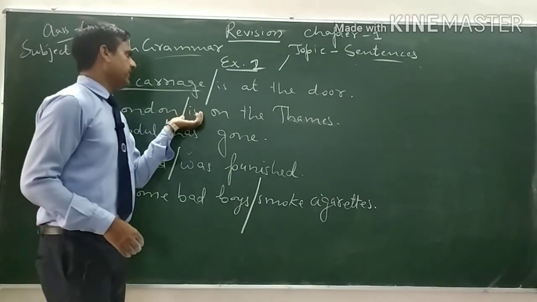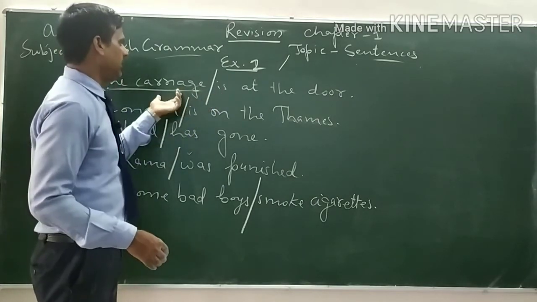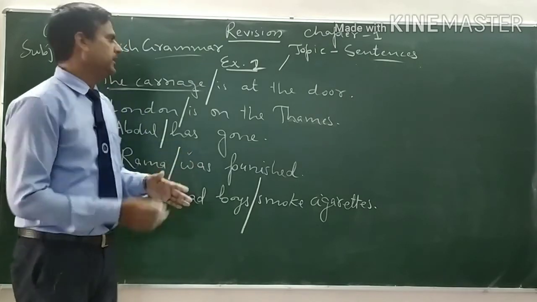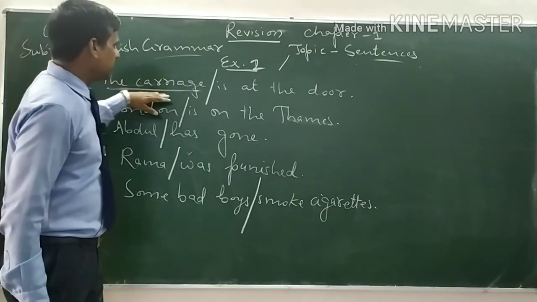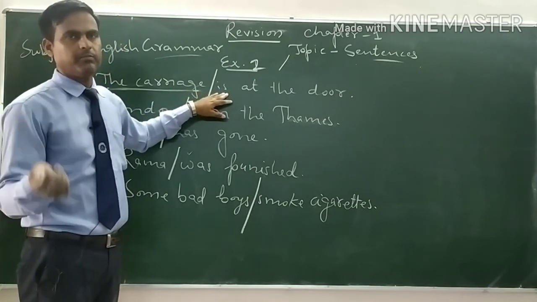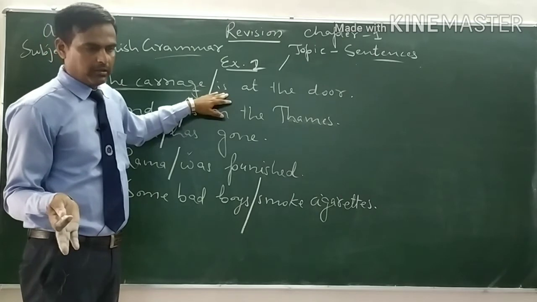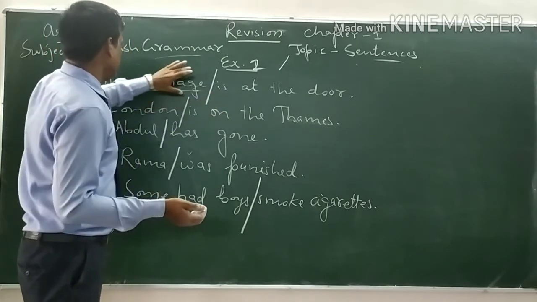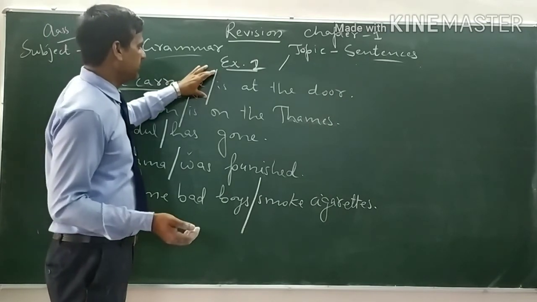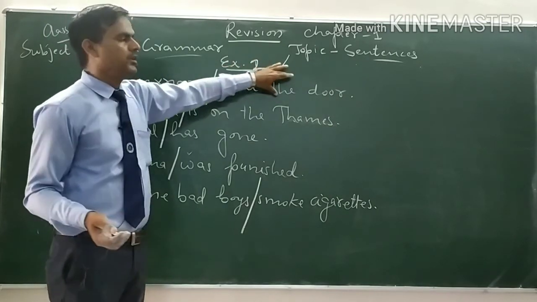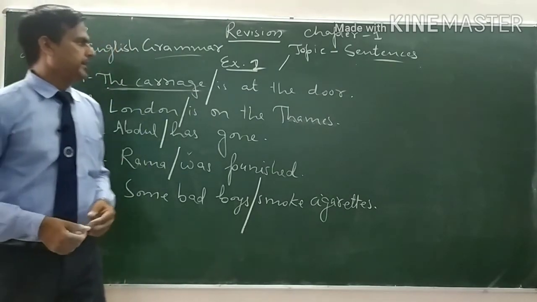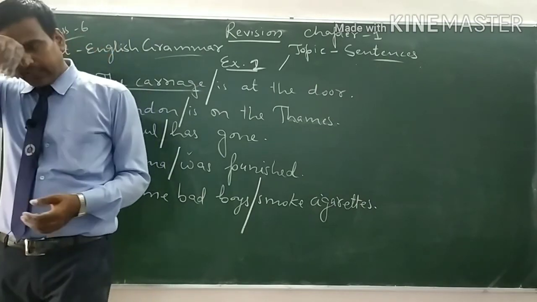Simply, you can divide subject and predicate in another way too, because we are going to use simple sentences only. The part of the sentence which is used before the verb, maybe helping verb, auxiliary verb, main verb, modal verb, is the subject, and the part of the sentence which starts from the verb is the predicate. So these are the examples, this is the exercise of subject and predicate.